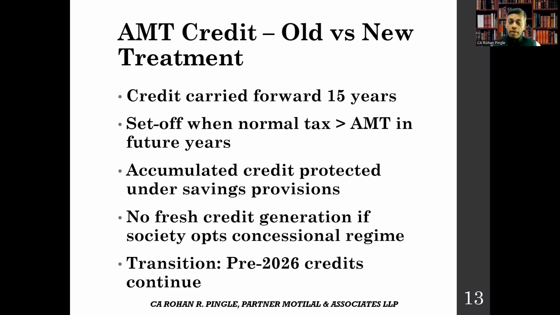In case of AMT, when you continue with the old regime, then you can claim the set off of AMT credit accumulated as on 31st March 2026. But if you shift to the new regime, then you cannot. So you have to continue with the old regime. And there is no 25% cap in case of AMT credit to be set off under cooperative societies. So this is the very important change.